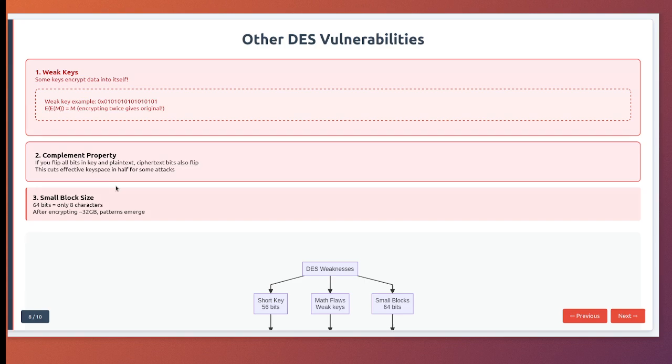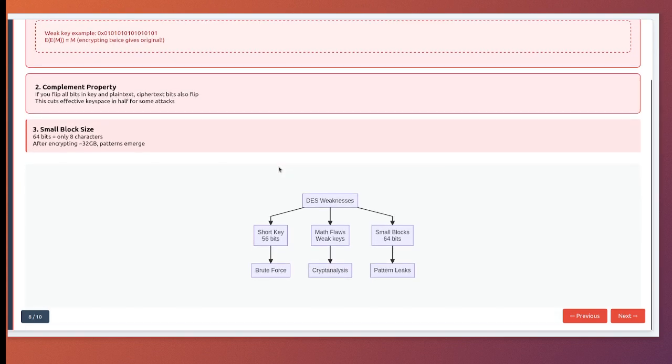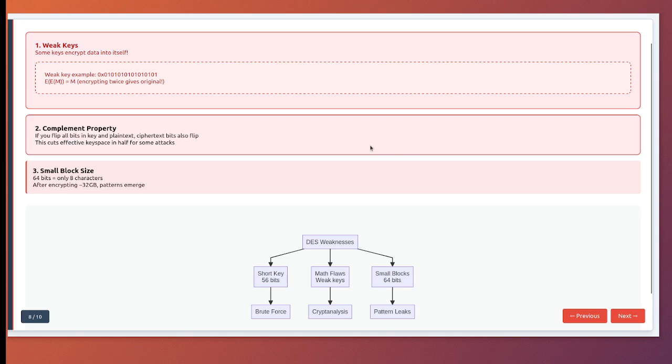Other DES vulnerabilities. The short key wasn't DES's only problem. Several other vulnerabilities made it even weaker than its 56-bit key suggested. First, weak keys. DES has 4 keys that encrypt data into itself. Specifically, using these keys, encrypting data twice returns the original. There are also 12 semi-weak keys that form pairs where one decrypts what the other encrypts. While the chance of randomly picking a weak key is tiny, their mere existence was troubling.